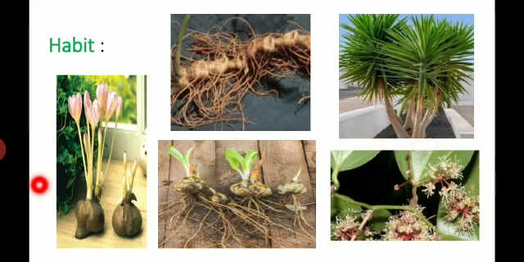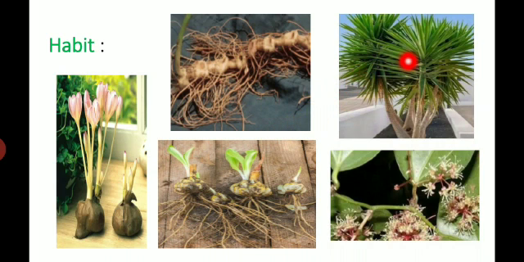First one, habit. The Liliaceae family habit is mostly perennial herb. Perennial means many-year plants. The perennial herb persists by means of a sympodial rhizome, for example Polygonatum. Second, by a bulb, for example Lilium. Third one is the corm, for example Colchicum.